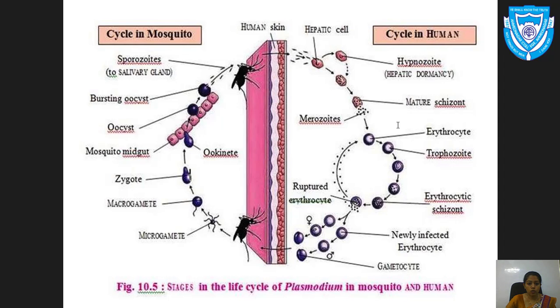I think you understood what I said. It starts with the mosquito and goes on repeating and repeating. Now let us do a quick review. A mosquito bites an infected person and takes the gametocytes. The development occurs in the mosquito. Sporozoites are formed.